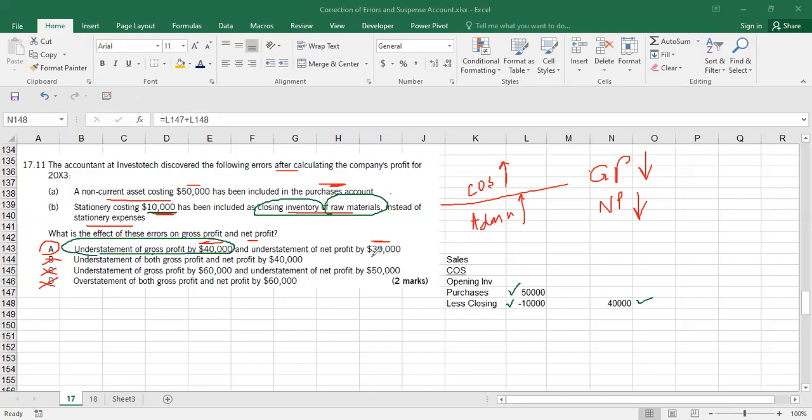This 10,000 should have been written as a stationery expense. After the gross profit, you have admin expenses, and this stationery expense should have come here. You did not take it here. So 40,000 minus this 10,000, 30,000 will be the impact on your net profit.